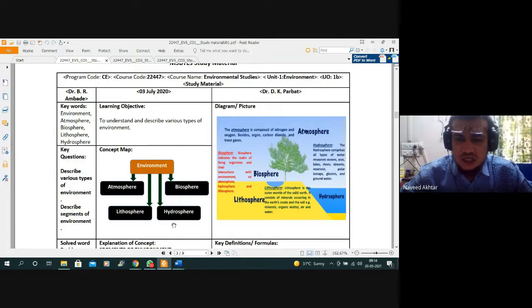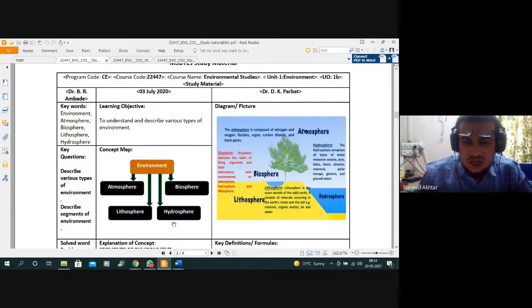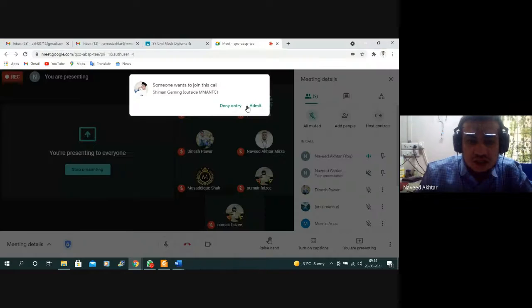These three constitute your biosphere, and the biosphere indicates the realm of the living organisms and their interaction with the environment, that is atmosphere, hydrosphere, and lithosphere. So combined, this atmosphere, hydrosphere, and lithosphere is nothing but our biosphere. This we have covered in unit number one.